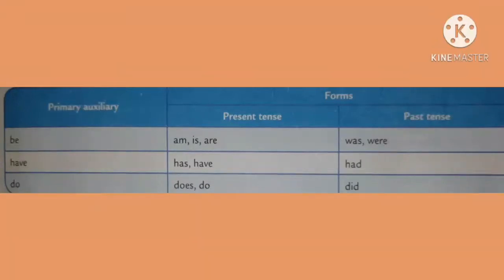Next, the do form. Do form present tense auxiliary verbs are does and do. Does is used for a singular subject and do is used for a plural subject as well as for the subject I. The do form past tense auxiliary verb is did. For singular and plural in the past tense, for the do form we use did.